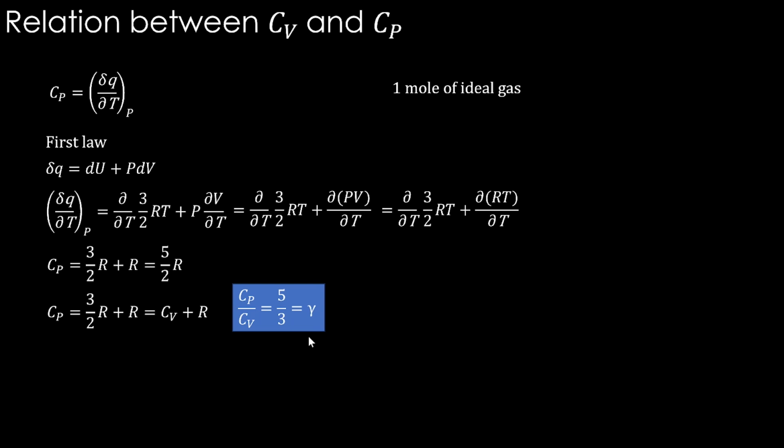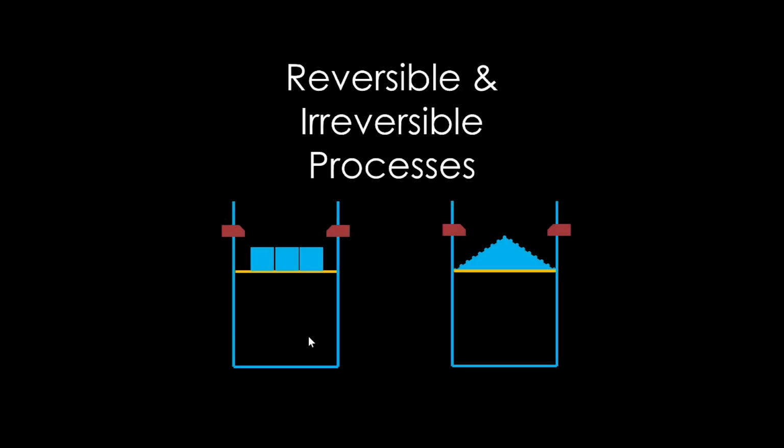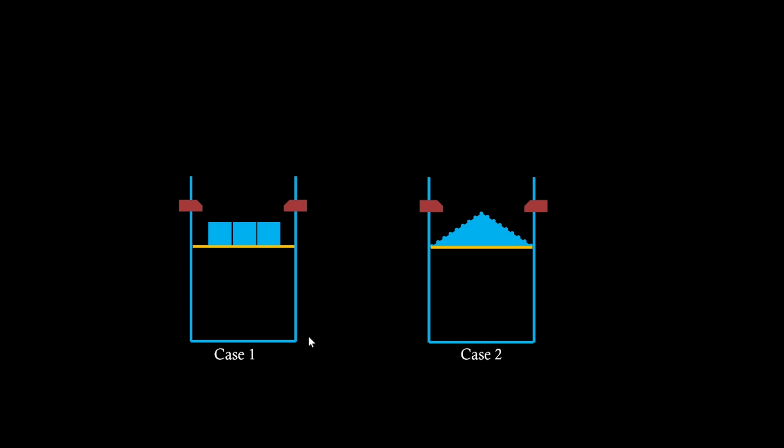This is one idea. Then we will see about reversible and irreversible processes, a very important idea to understand nature. Okay, let's consider two cases. In both the cases, there is some gas inside and some mass is kept on the top. Here the mass is in some chunky form. Here it is in the form of small stones. But the total weight here and here is the same. The total mass is the same here and here.